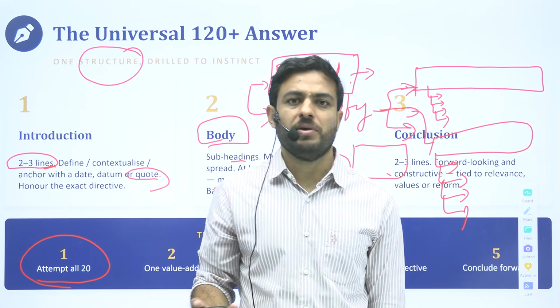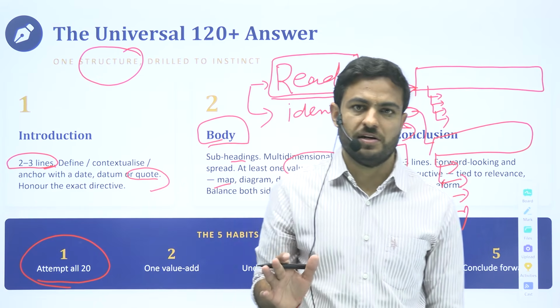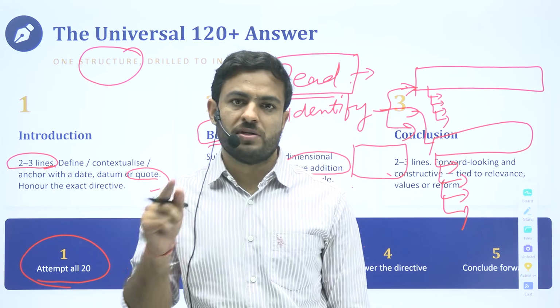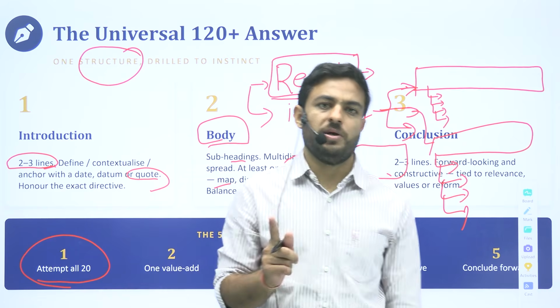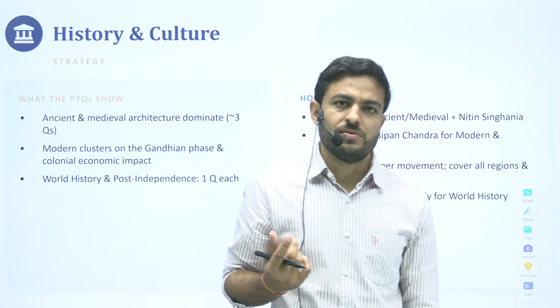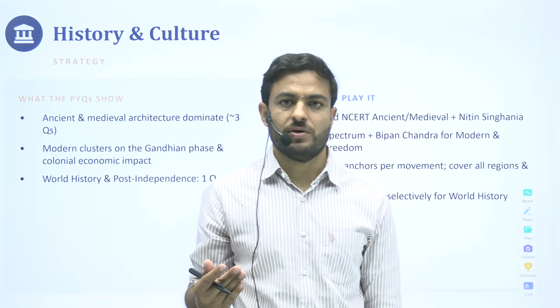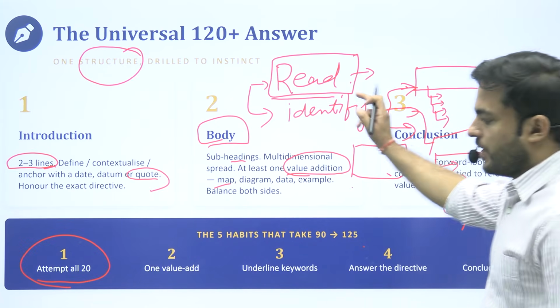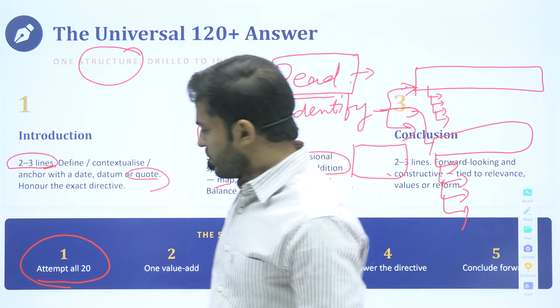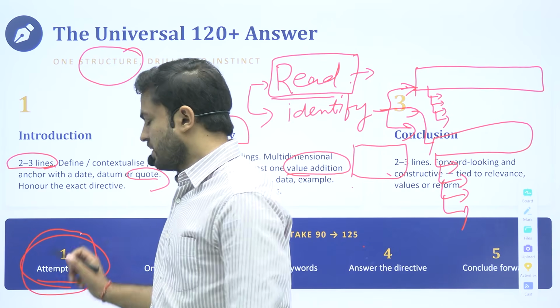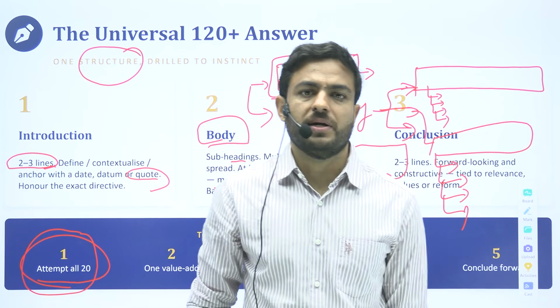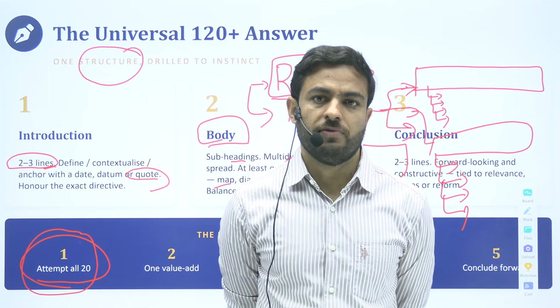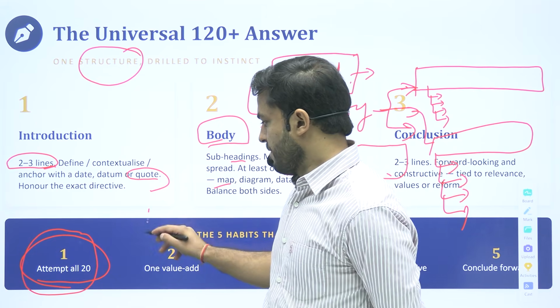You would be able to make that sense when you have done decent enough studies, that it talks about the shrinking of the population, and you would be able to deal with the answer. That's why I say go to the basics when you are stuck in any situation. Okay. So attempt all the questions, I would say. Within this as well, there's advice that you should attempt at least 15 questions of very good quality.